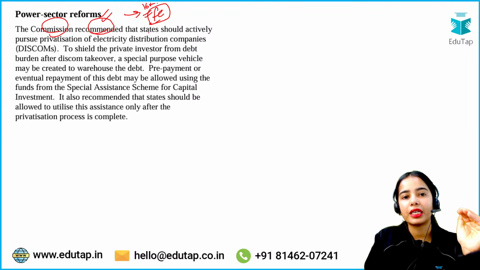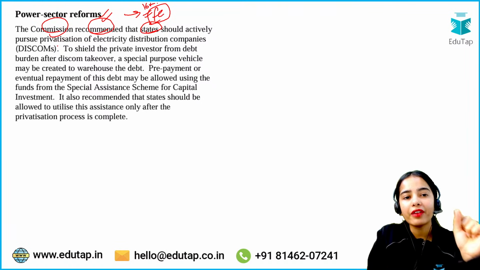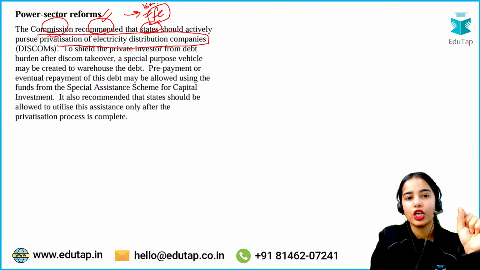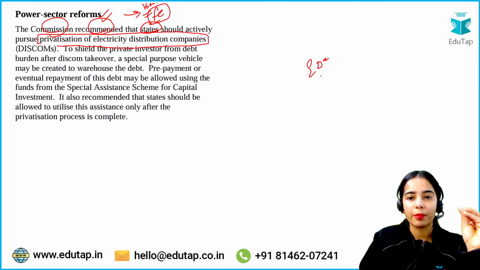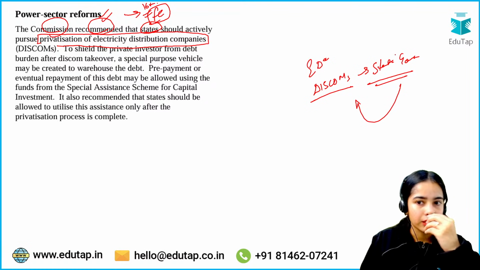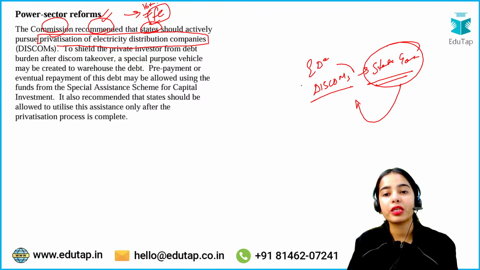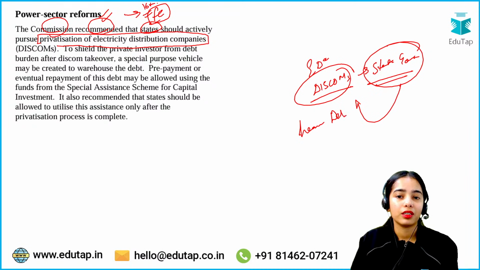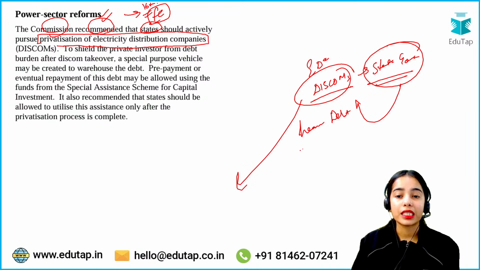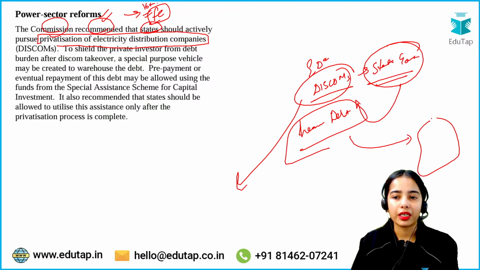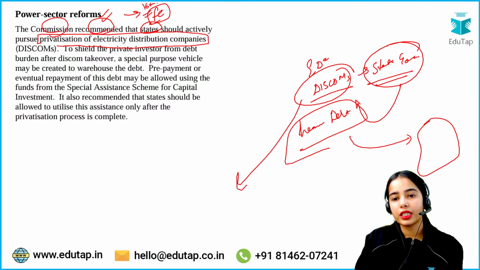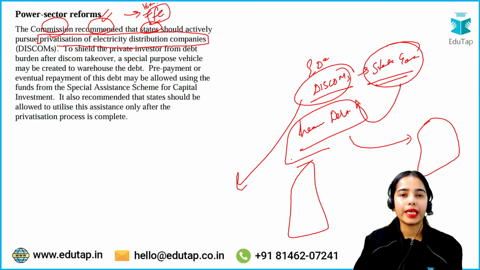So the Finance Commission has recommended that the states should actively pursue privatization of electricity distribution companies. But the DISCOMs were under the state governments, and the problem is that they are under heavy debt. If the DISCOMs have to be privatized, this heavy debt has to be separated. That means the heavy debt of the DISCOM has to be separated, and the DISCOM should have a clean balance sheet, then they can be privatized.